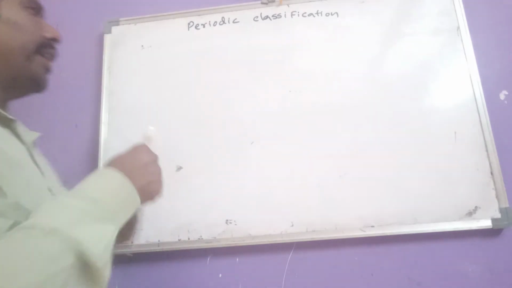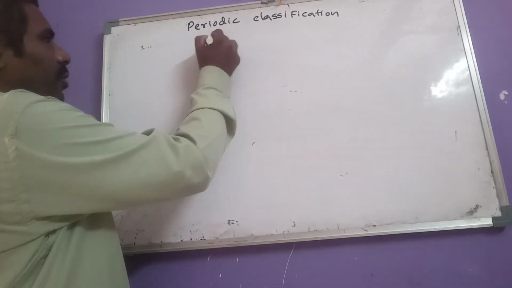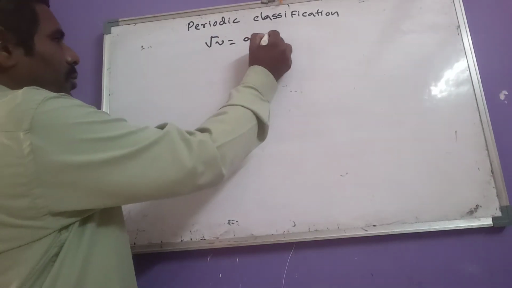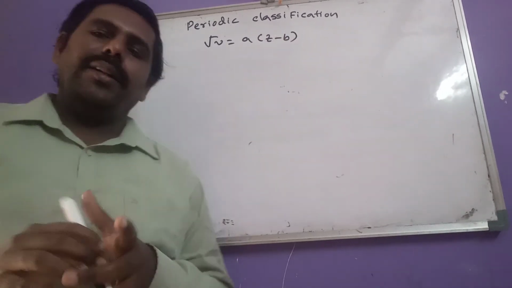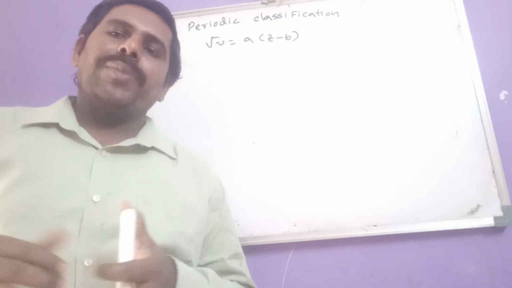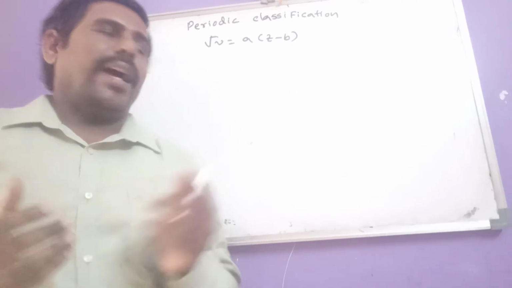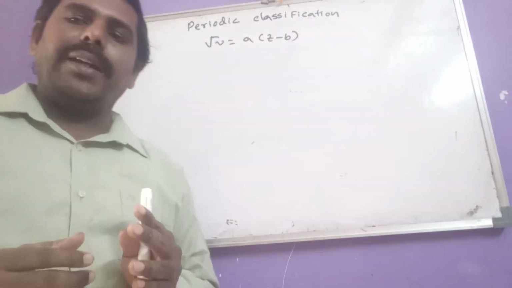That means he gave one formula also, root nu equals a into z minus b. What is nu here? That is the frequency of X-rays, and here z is the atomic number.